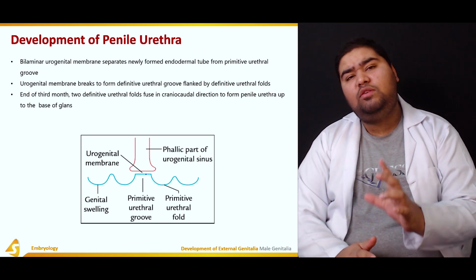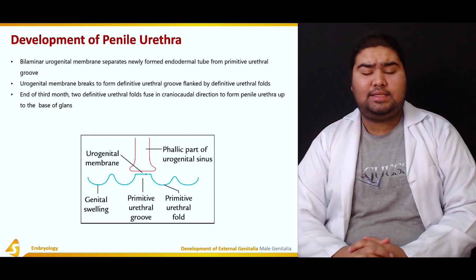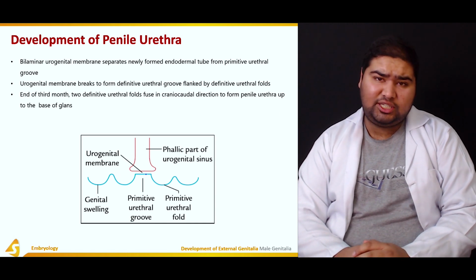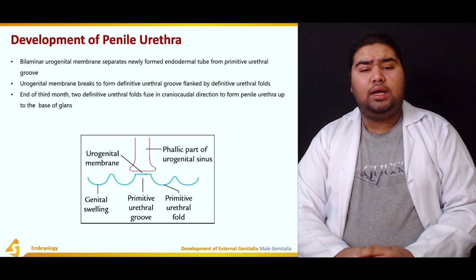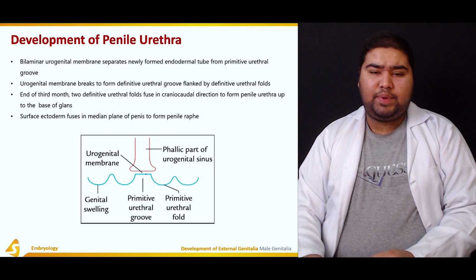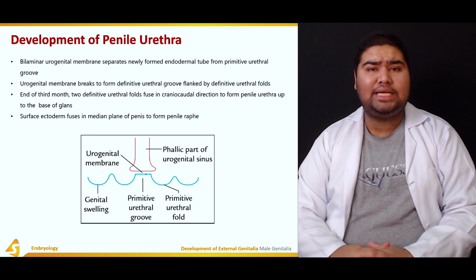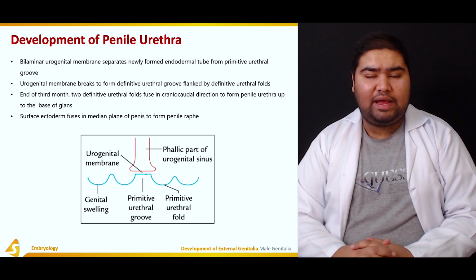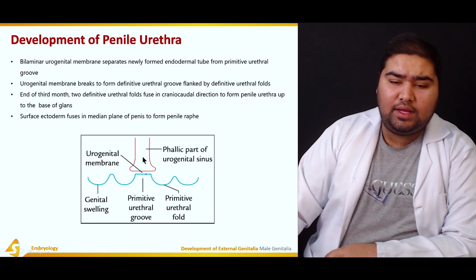So this was the region of the glans penis. The fusion of the urethral folds in a craniocaudal fashion helps in the production of the penile urethra up to the base of the glans penis. Now the surface ectoderm also fuses in the medial plane, and this is what forms the penile raphe. We have seen that in the figure.